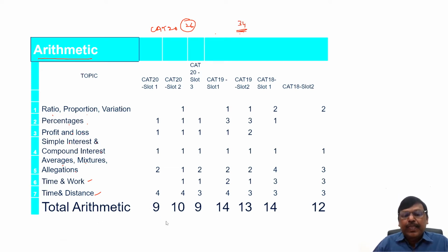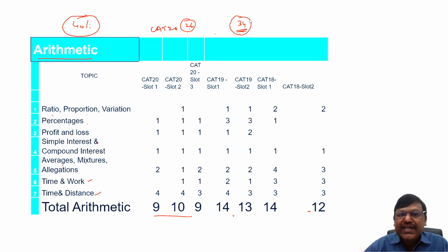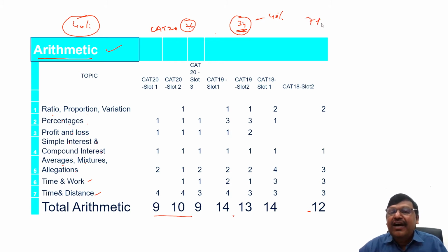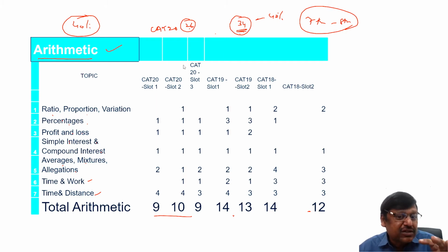Students, 9 to 10 questions out of 26 is almost 40%. Or 12 to 14 questions out of 34 is again around 40%. So 40% of the quant section is arithmetic. Arithmetic topics like ratio and proportion are things you might have learned in 7th or 8th standard in your school days. The concepts required to solve these questions, you probably learned in 7th standard, 8th standard.